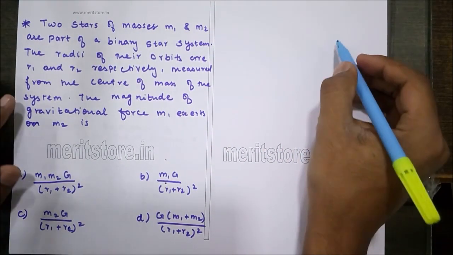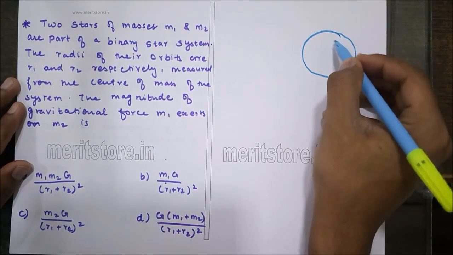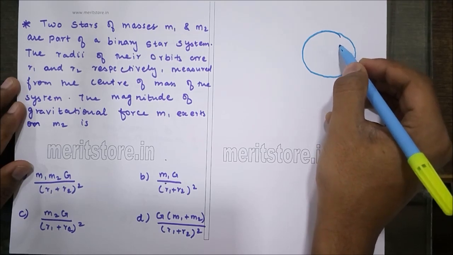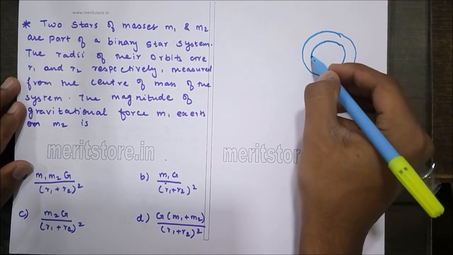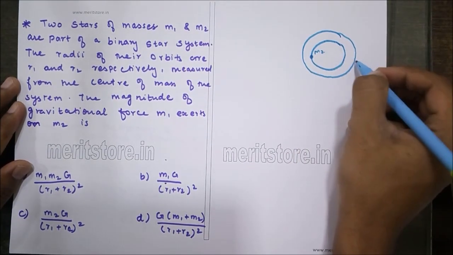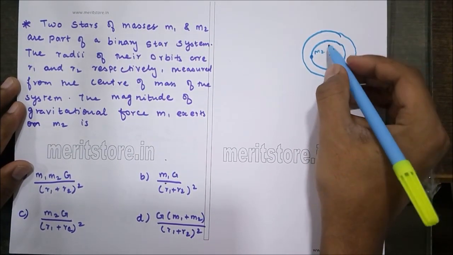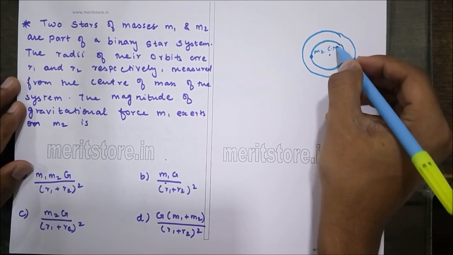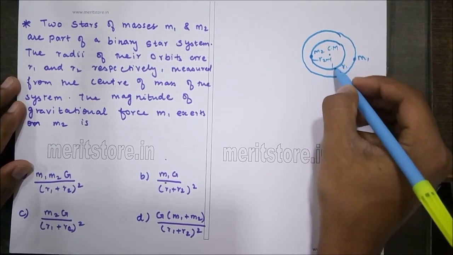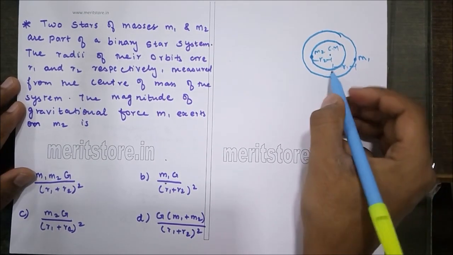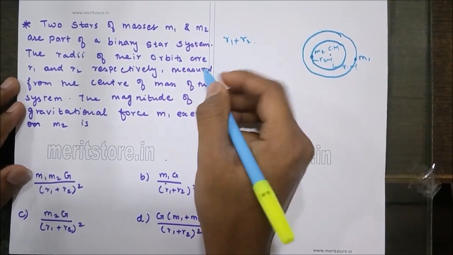Now let us just draw the case over here. Say this is the orbit of the first planet and this is the orbit of the second planet. So this is m2, this will be m1, and from the center of the system, that is the center of the mass, this is at a distance of r2 and this is at a distance of r1. So the total distance between the two planets is nothing but r1 plus r2.